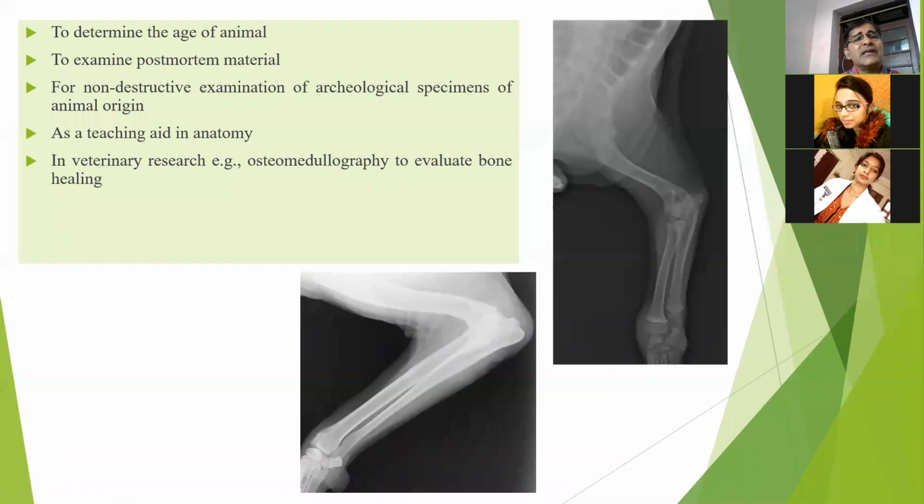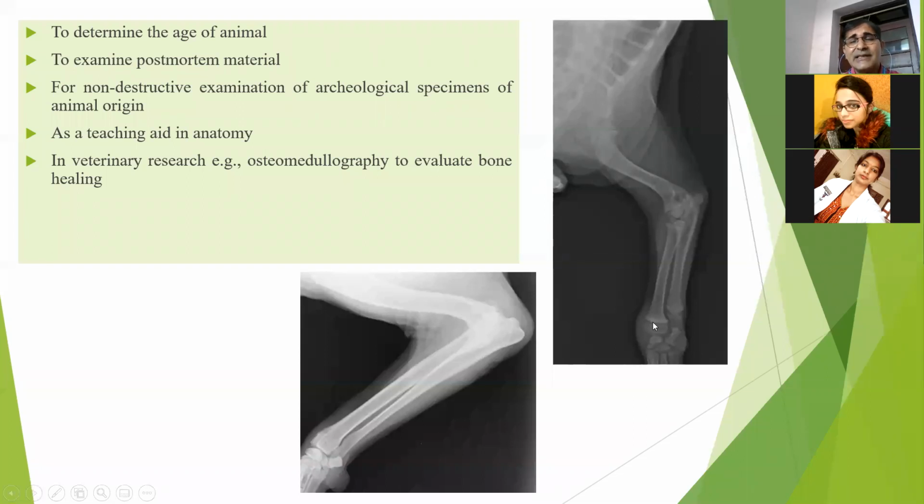This is also helpful in determining the age of the animal. Suppose you see these two X-rays: this one is a radius bone, this one is the ulna bone, right? This one is the epiphysis, and the black line is the physis, and the physis is the growth plate, and this one is the metaphysis.